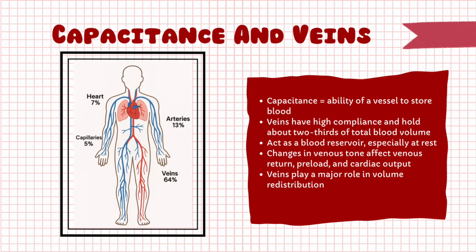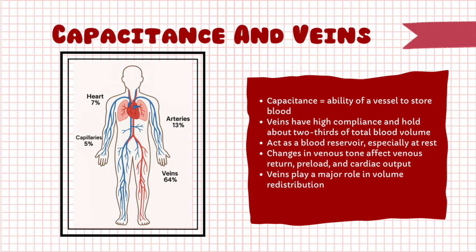Now let's talk about capacitance. Capacitance refers to a blood vessel's ability to store blood. While compliance describes how easily a vessel stretches, capacitance is about the actual volume it can hold. Veins have high capacitance. In fact, they hold about 2/3 of the body's total blood volume at rest. This makes them the primary blood reservoir.